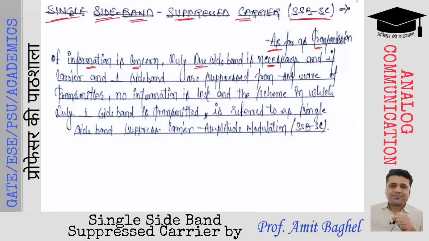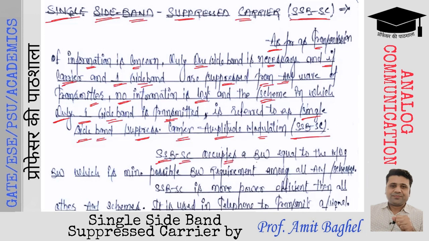If the carrier and one sideband are suppressed from the AM wave of the transmitter, no information is lost. किसी भी तरीके की इंफॉर्मेशन का कोई भी लॉस नहीं होने वाला है. And the scheme in which only one sideband is transmitted is referred to as single sideband suppressed carrier amplitude modulation. Better to call it as SSBSC.